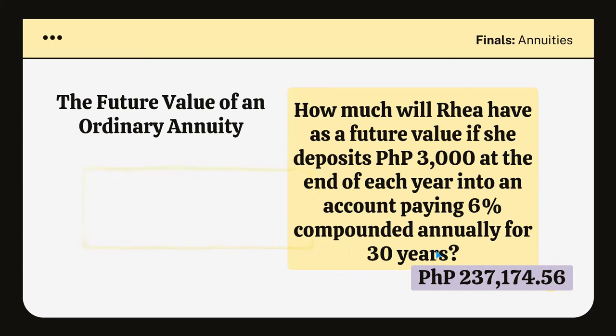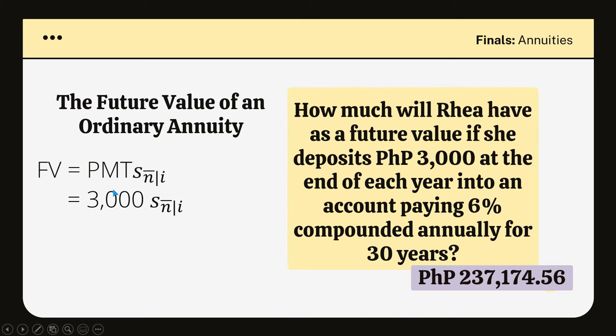79.0581862. Therefore, to find our future value, we have 3,000. This is our deposit. We multiply that by 79.0581862 that we were able to get from our table. That gives us 237,174 pesos and 56 centavos. The reason why 3,000 is the representation for PMT is because PMT means payment. It's just a variable. All right, next question.